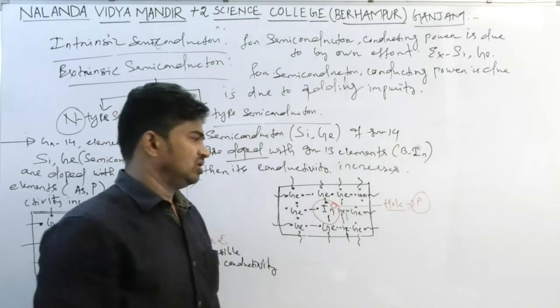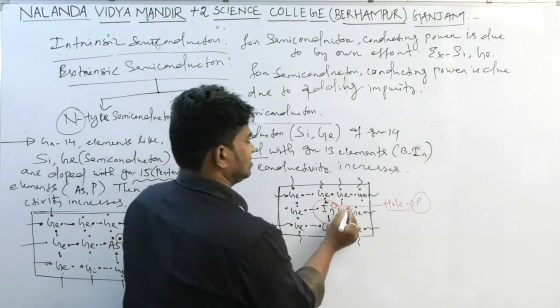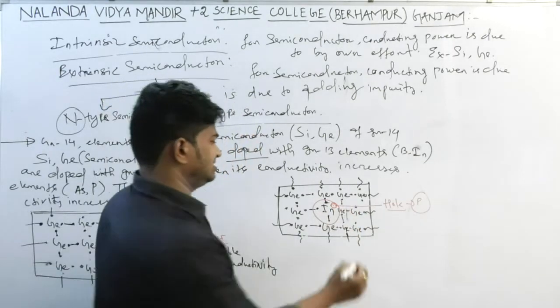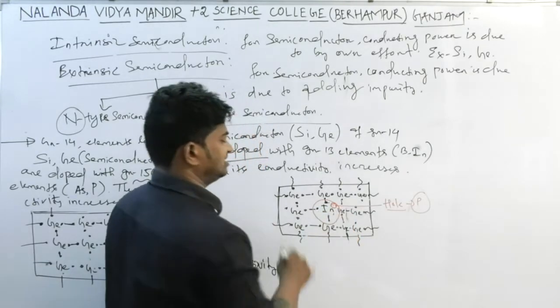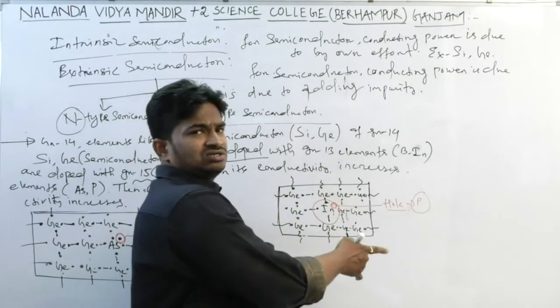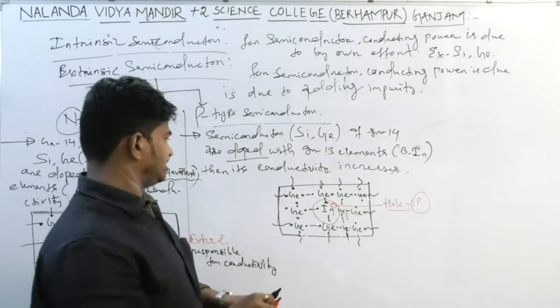P means hole. That hole can be filled by an electron from the adjacent germanium atoms, and the electron which left its original position makes a hole again.